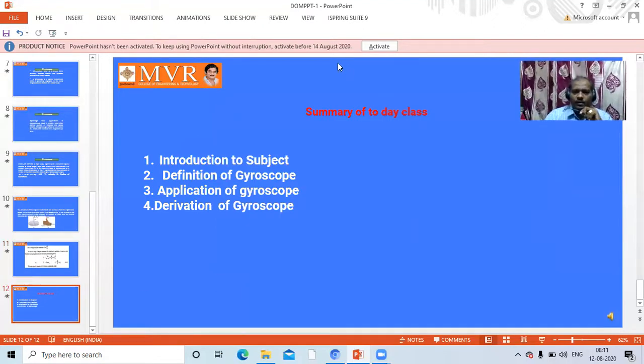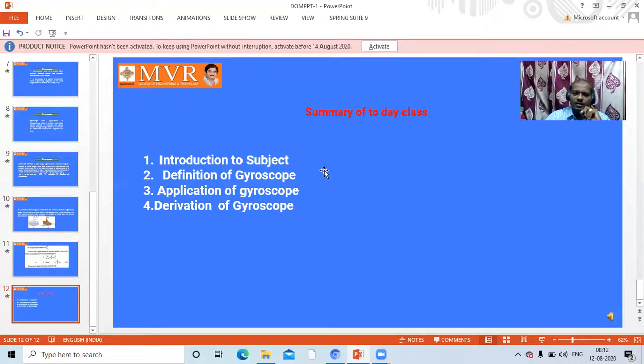Next, what we have learned up to now. Before closing, an introduction to the subject. The subject is dynamics of machinery. It contains 6 units. Out of the 6 units, the first one speaks about the gyroscope. On what factors does it depend? It depends upon the mass of the object, the rotation of the object, and the precession axis. That's the gyroscope definition.